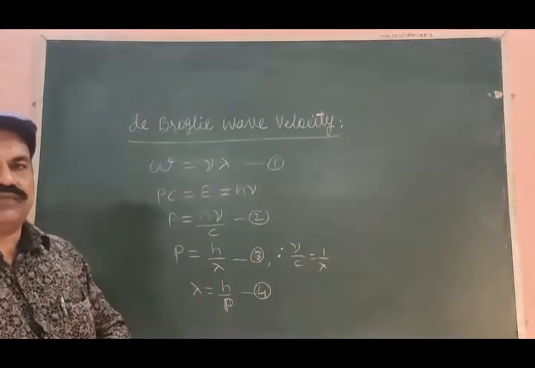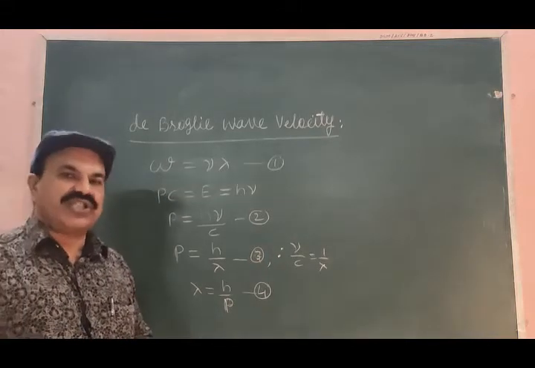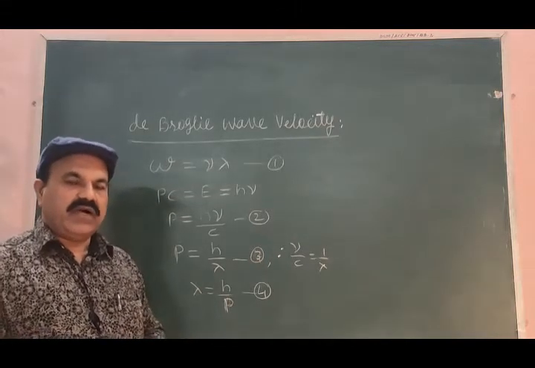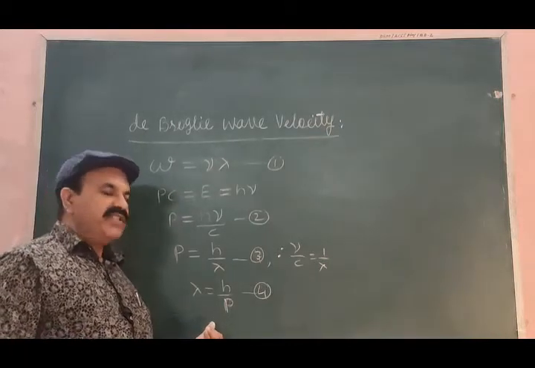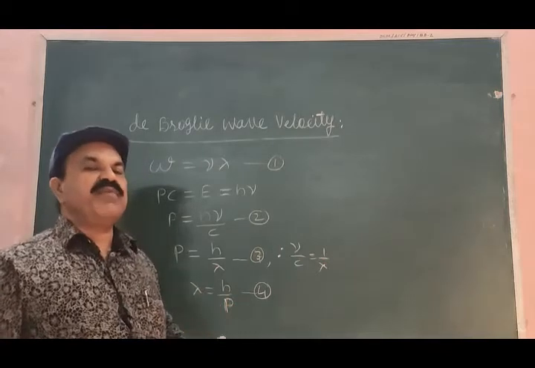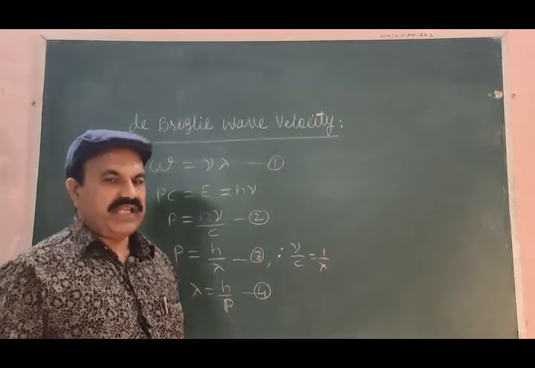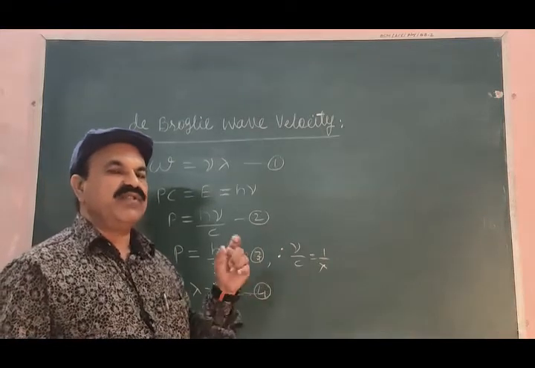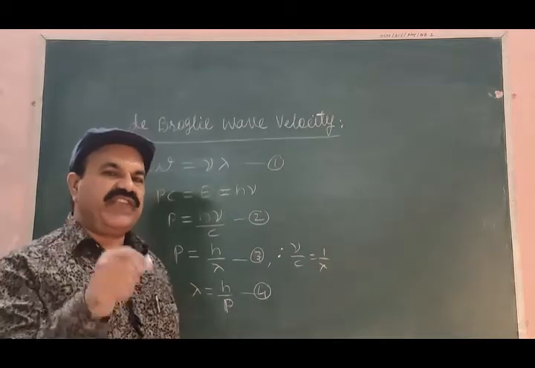The wavelength of the body which is in motion, according to quantum mechanics, is given by lambda is equal to h divided by p, where p is the momentum of the body. Let us suppose that m is the mass of the moving body and it is moving with velocity v.